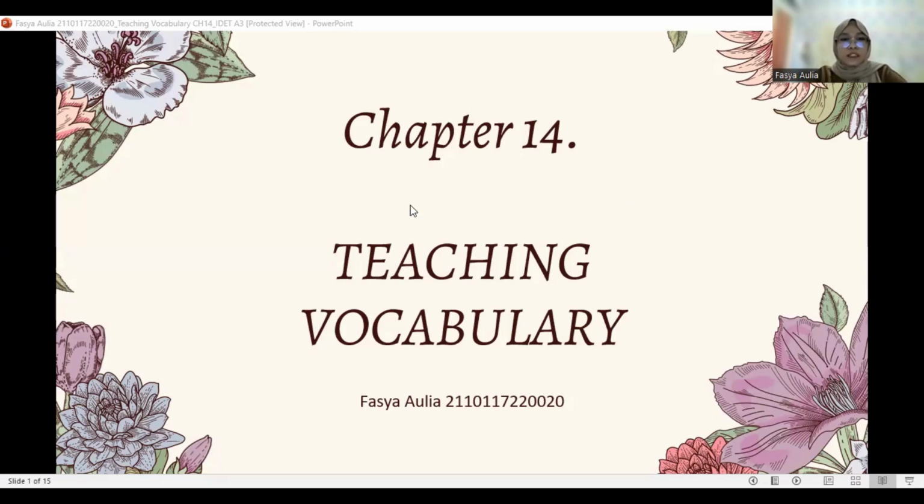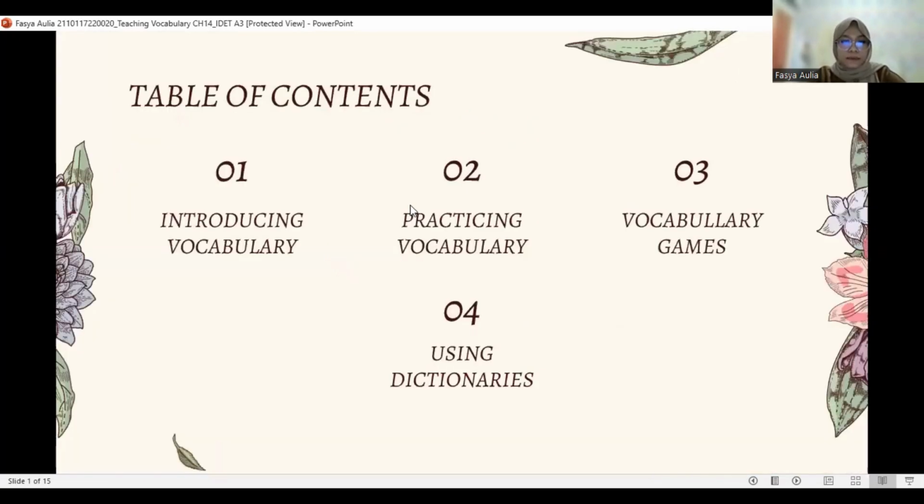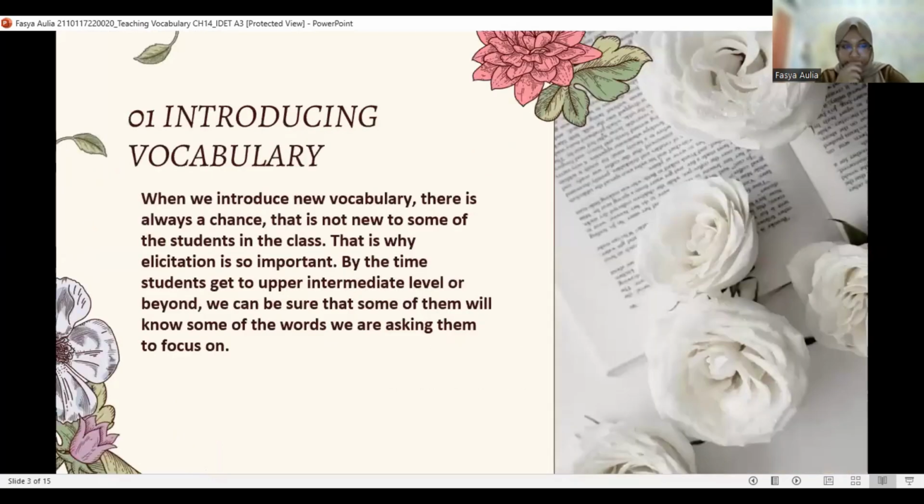I will present chapter 14, Teaching Vocabulary from Jeremy Harmer's book. Table of contents. First, introducing vocabulary. Second, practicing vocabulary. Third, vocabulary games. And fourth, using dictionaries.